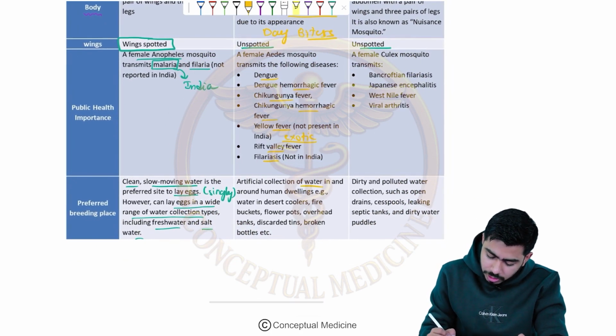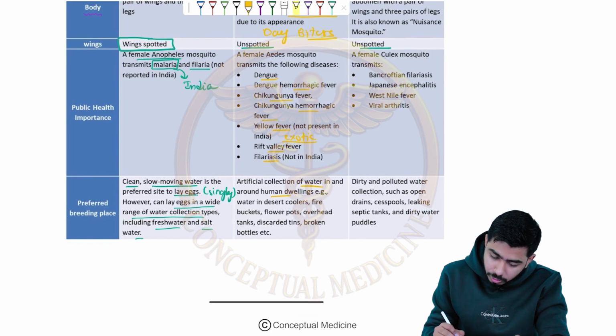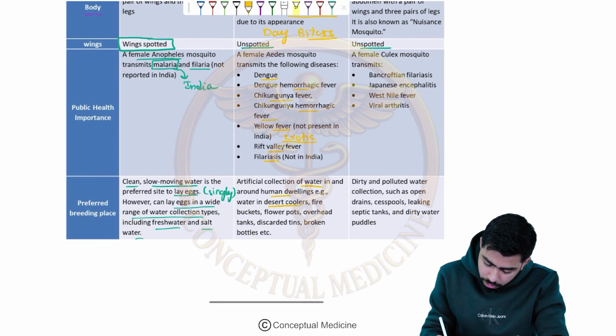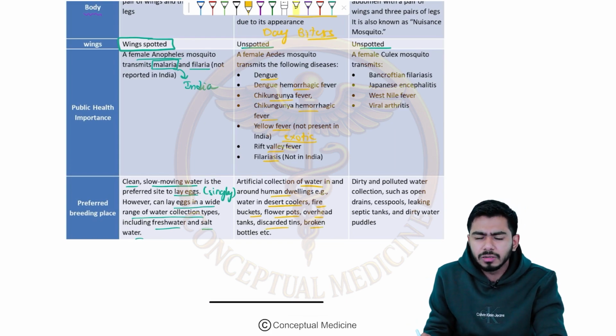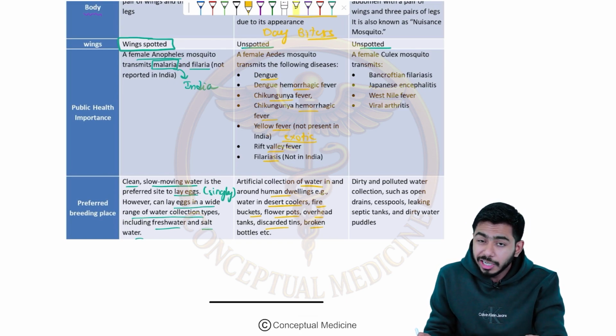Artificial collections of water, guys, for example, swimming pools and all around human dwellings, clean water again, water in desert coolers, fire buckets, flower pots, overhead tanks, discarded tins, broken bottles on the roof. In the rainy season, usually on the roof we have so many things present, right? Unattended buckets, tires, tins and all of these things. There might be a collection of water, and the Aedes mosquito might be breeding over there, right?